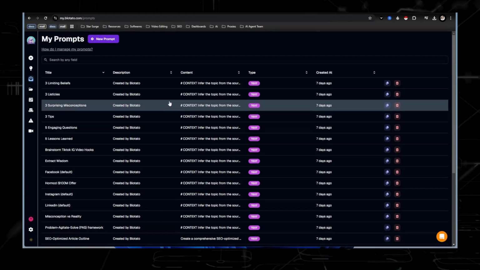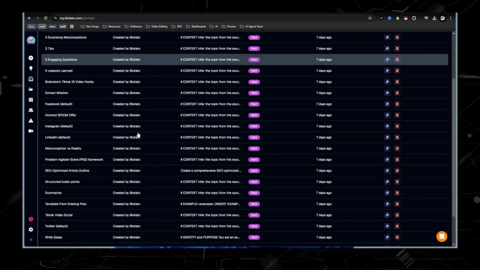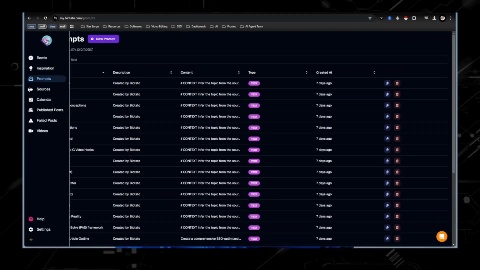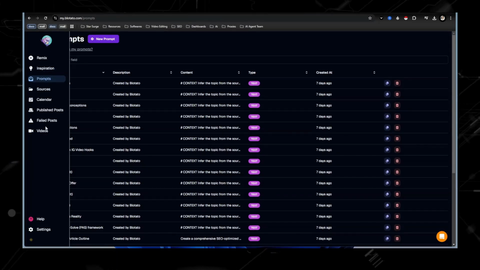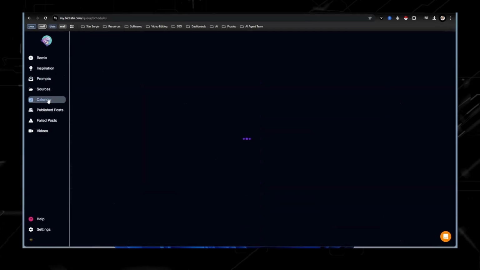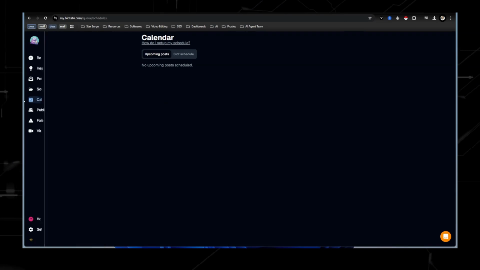As you can see right here, these are different text prompts that allow you to create different content. I haven't really messed with a lot of the different posts and the remix because I've been focused on the videos, but there's also a calendar in here too. I obviously use GHL, so I haven't touched this calendar yet, but I've looked. It's super easy to set up.